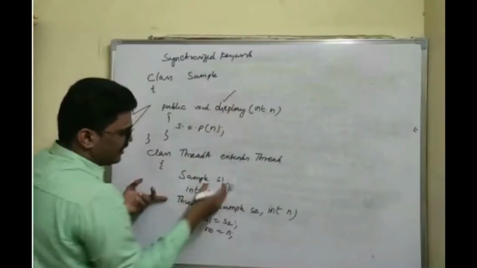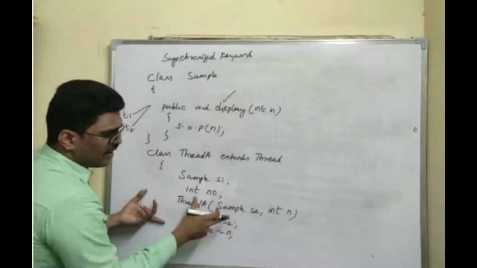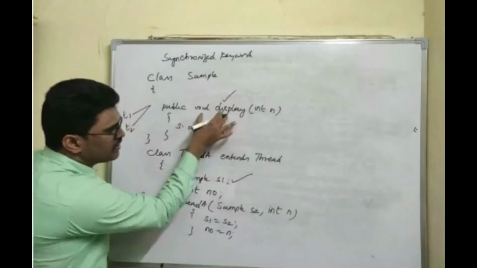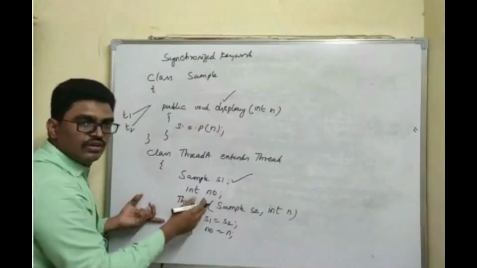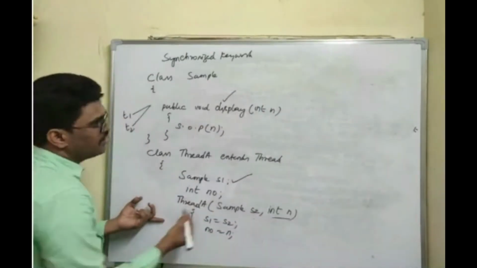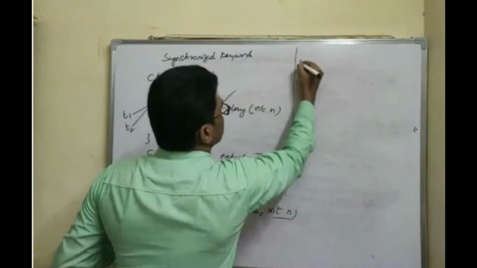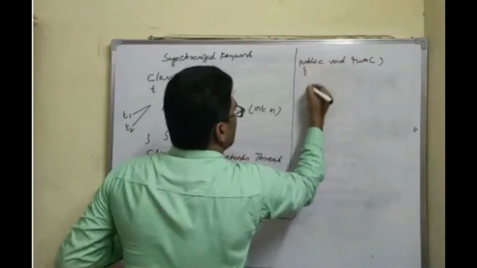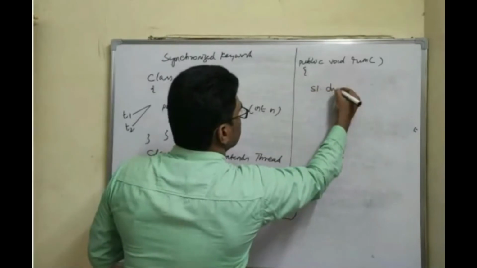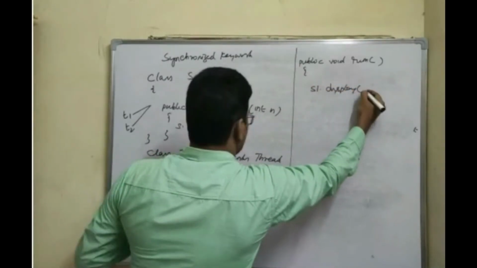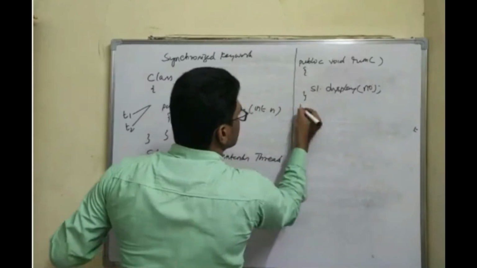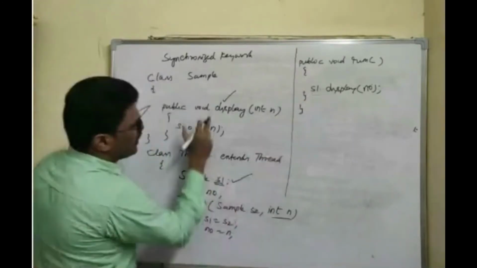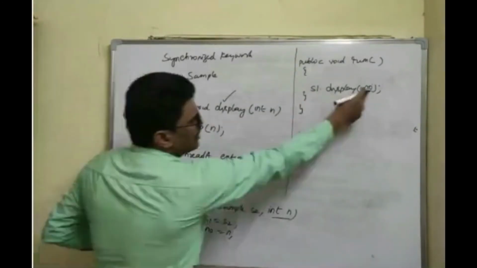I want to call this method. To call this method in the thread class, I need the object of this one. That's why I am creating the object. And I have to pass one number that this class is going to print. That's why I'm taking this parameter. Now in this run method, public void run, I call s1.display(number). S1 is the object, display is the method, number is the value that you are going to pass.